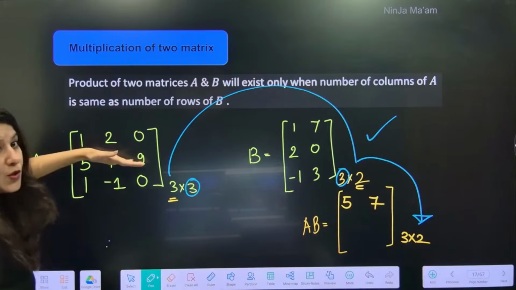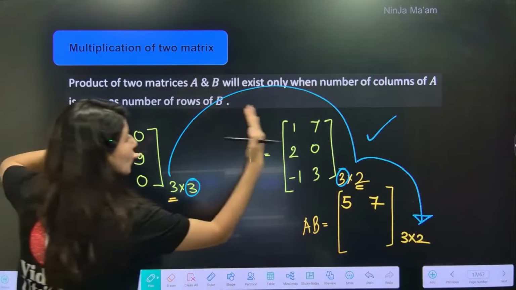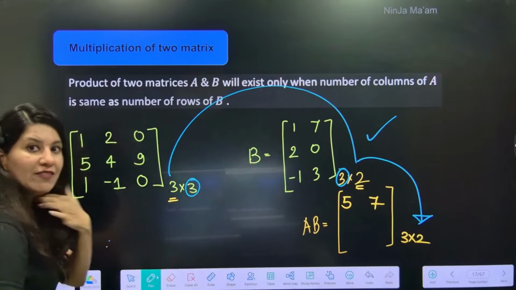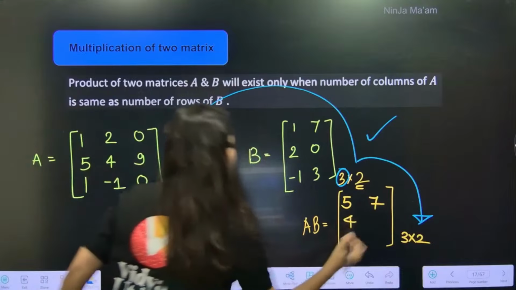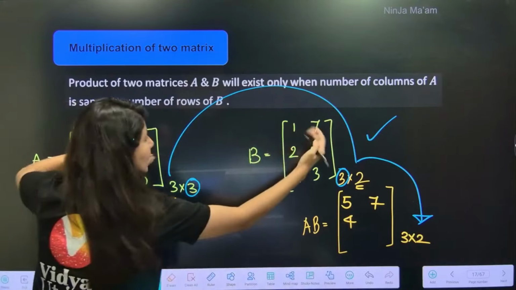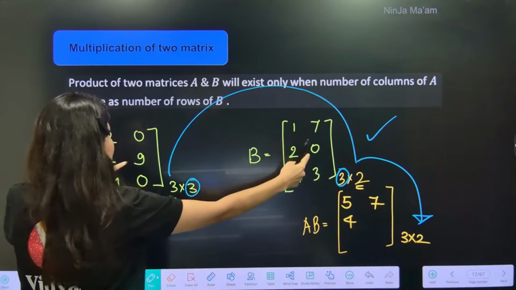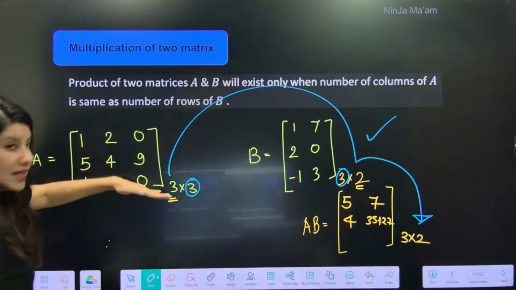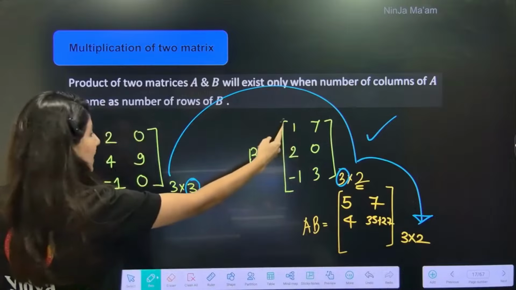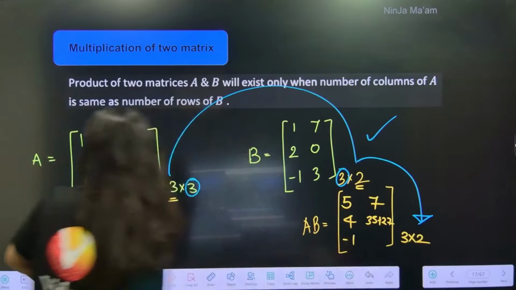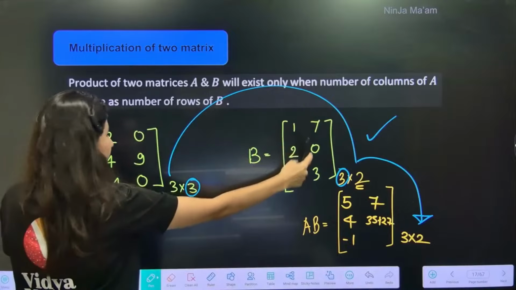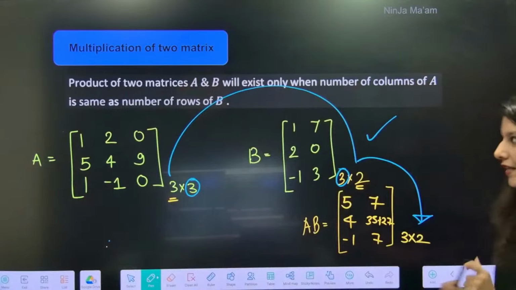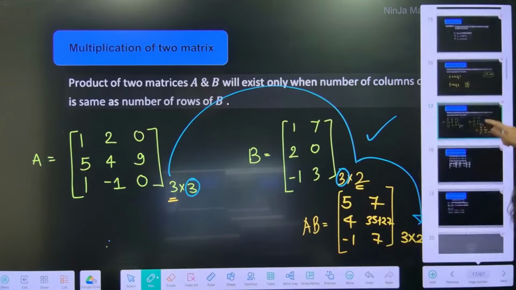Now let's talk about row number 2. Again, same process. Row 2 column 1. So 5 plus 8 minus 9. 5 plus 8 minus 9 is 4. Now row 2 column 2. So 7 5s are 35, and 27. 35 plus 27, whatever the value is. Now row 3 column 1. So 1 minus 2, 0. And row 3 column 2, this 7, and that's it. This is how we multiply matrices. Everybody clear? One time I have told you, now we'll utilize this so many times.